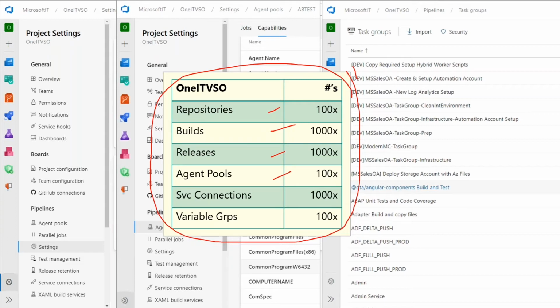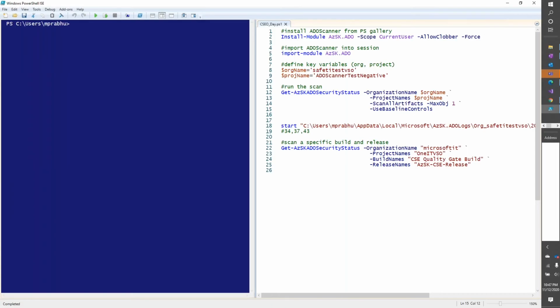We want to be able to help engineers with how to check the security of these settings, guide them on how to set them correctly, and we want to also have aggregate visibility to the overall security of the environment, right? So towards that, what I want to show next is a demo of our ADO scanner tool, right?